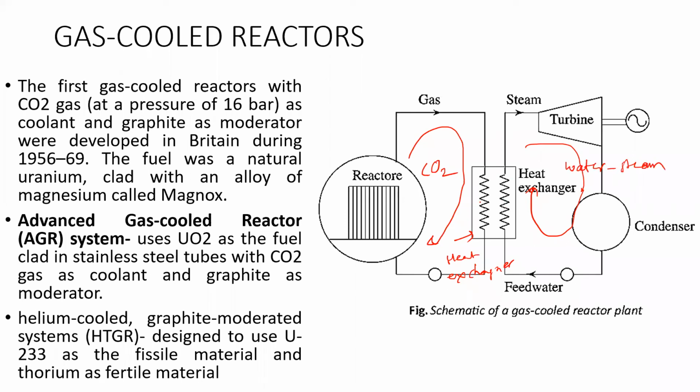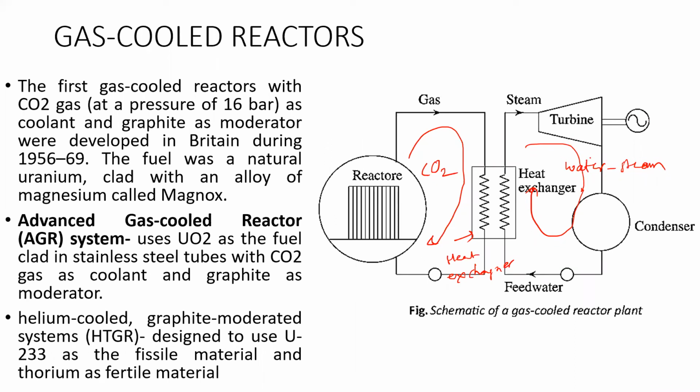The heat carried by the CO2 gas is exchanged with the water fed to the heat exchanger, and this water is converted to steam. This steam is fed to the turbine, and the turbine rotates the generator and electricity is generated.